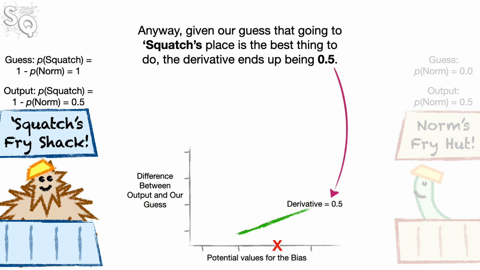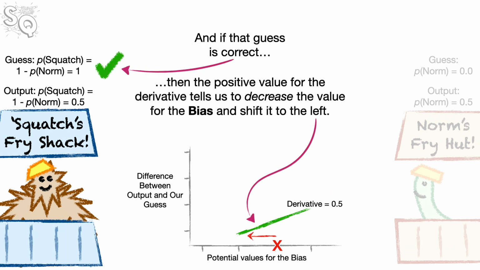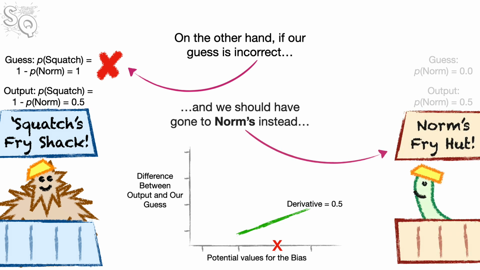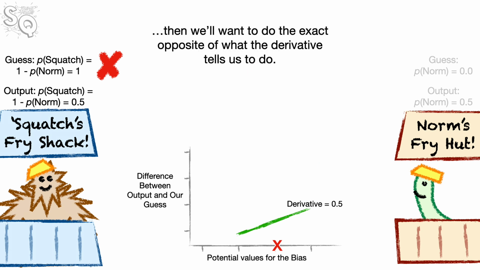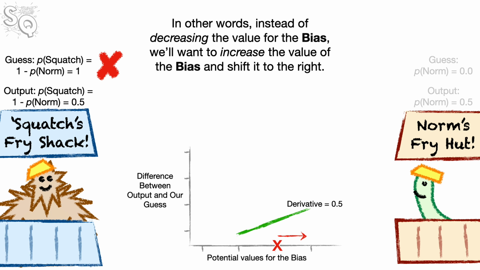Anyway, given our guess that going to Squatch's place is the best thing to do, the derivative ends up being 0.5. And if that guess is correct, then the positive value for the derivative tells us to decrease the value for the bias and shift it to the left. On the other hand, if our guess is incorrect, and we should have gone to Norm's instead, then we'll want to do the exact opposite of what the derivative tells us to do. In other words, instead of decreasing the value for the bias, we'll want to increase the value for the bias and shift it to the right.